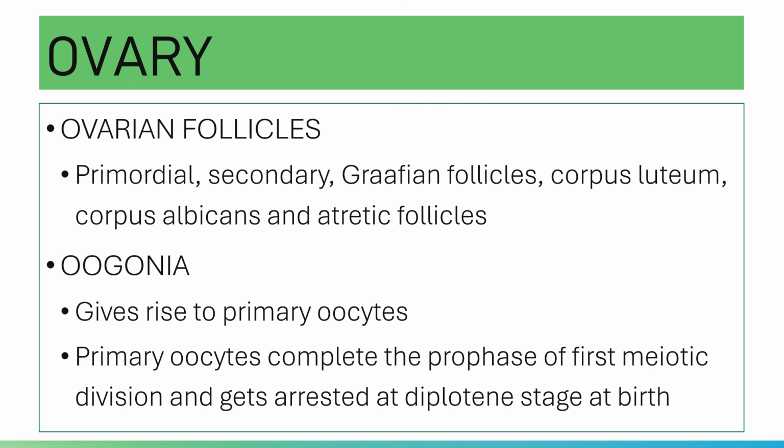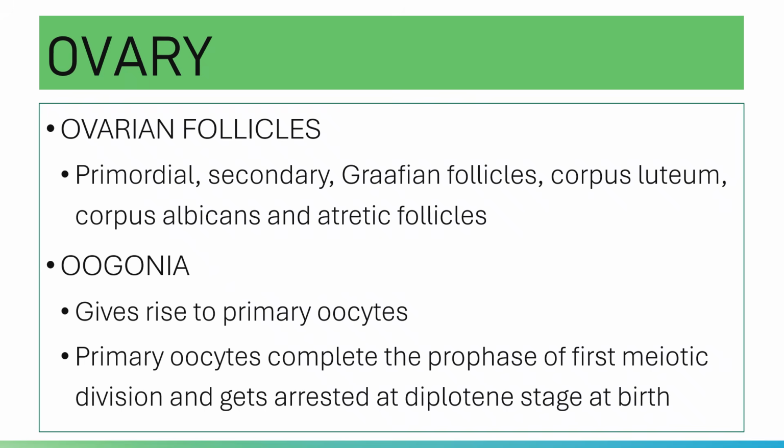Your ovarian cortex shows various stages of developing follicles: primordial follicle, secondary follicle, Graafian follicle, corpus luteum, corpus albicans, and atretic follicles.